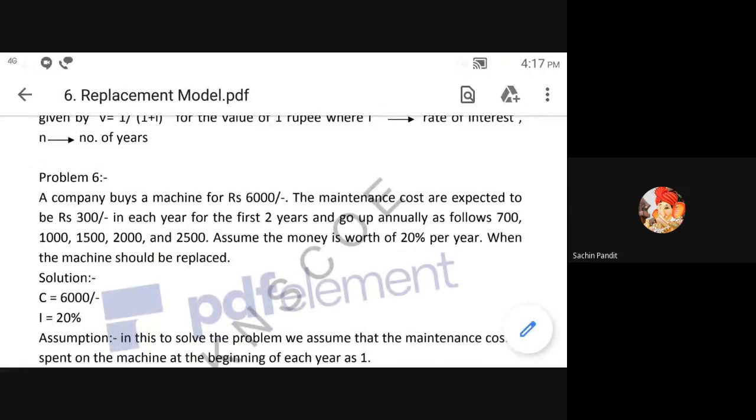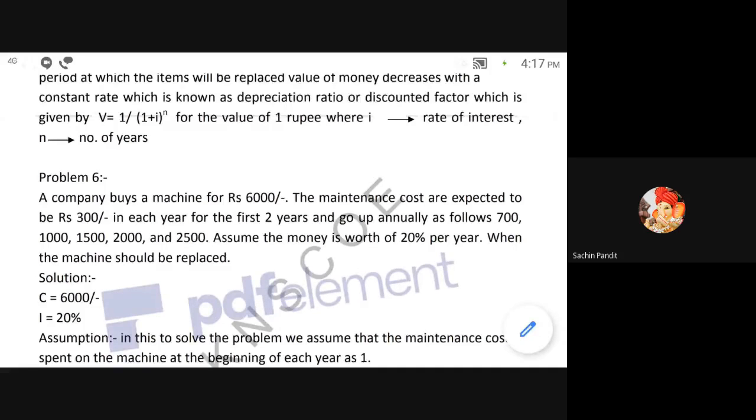A company buys a machine of 6,000. What is the capital cost of the machine? 6,000. C is equal to 6,000. The maintenance costs are expected to be Rs 300 in 2 years. Assume the money worth is 20%. So let's write the given data. C is equal to 6,000. I is equal to interest is equal to 20%.